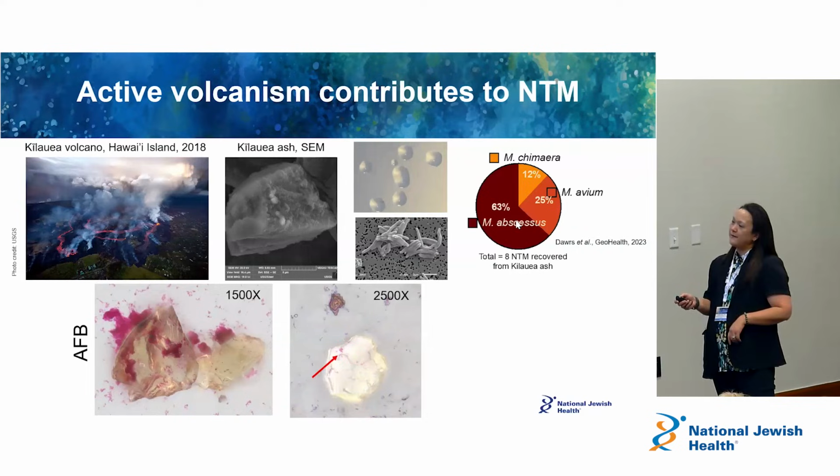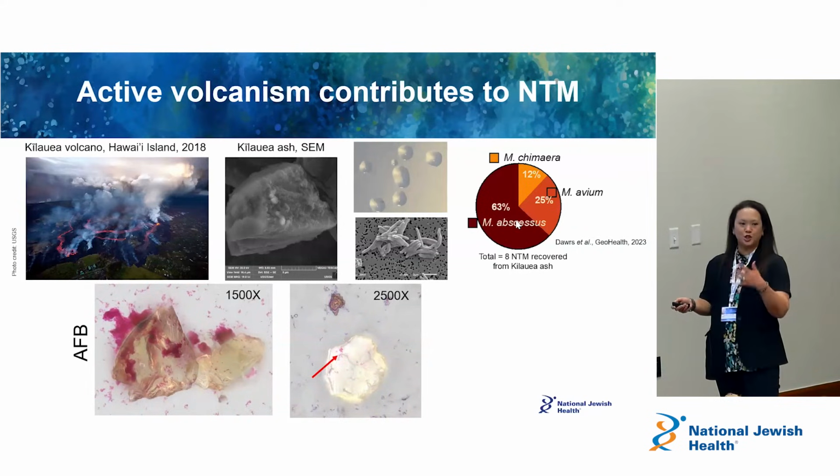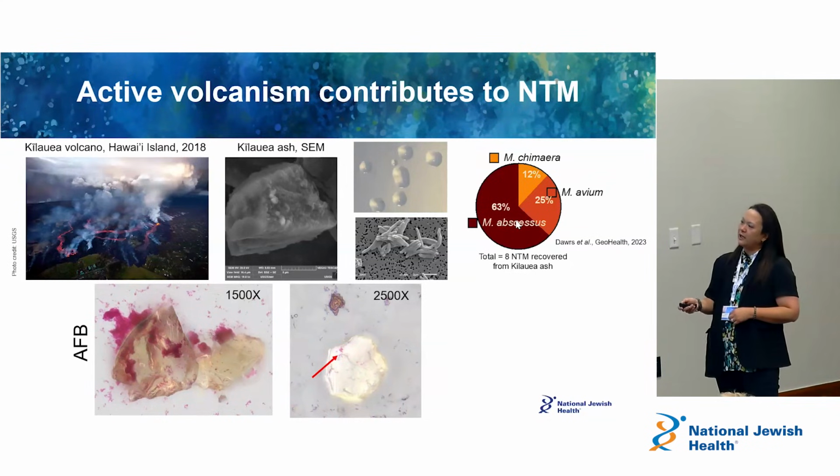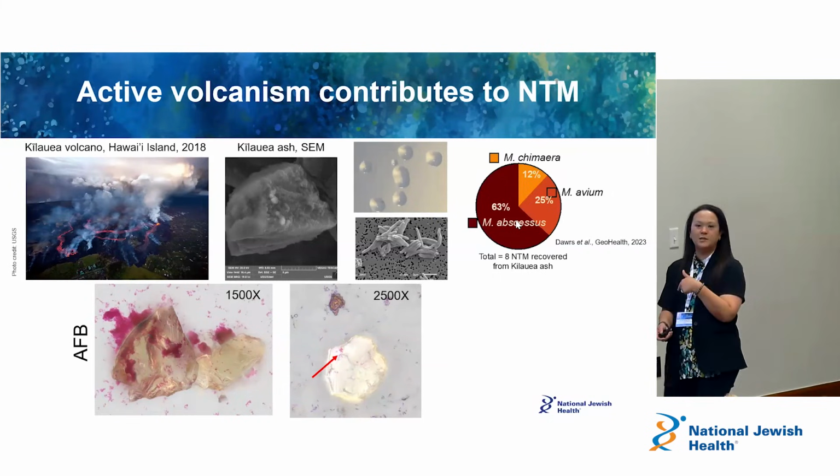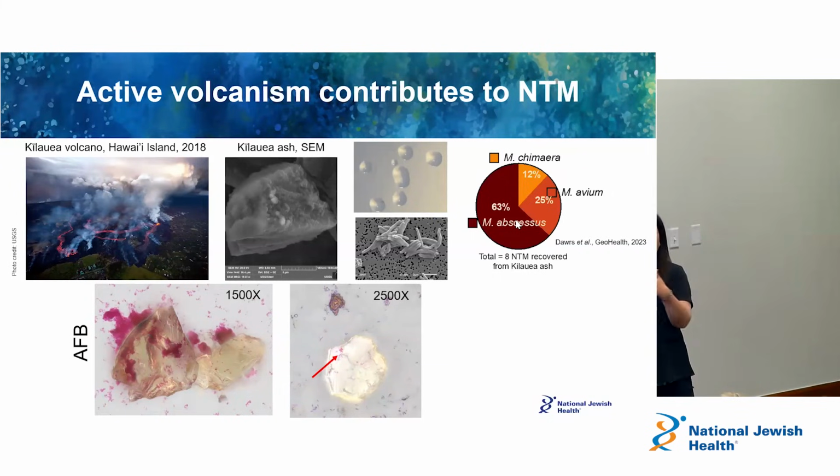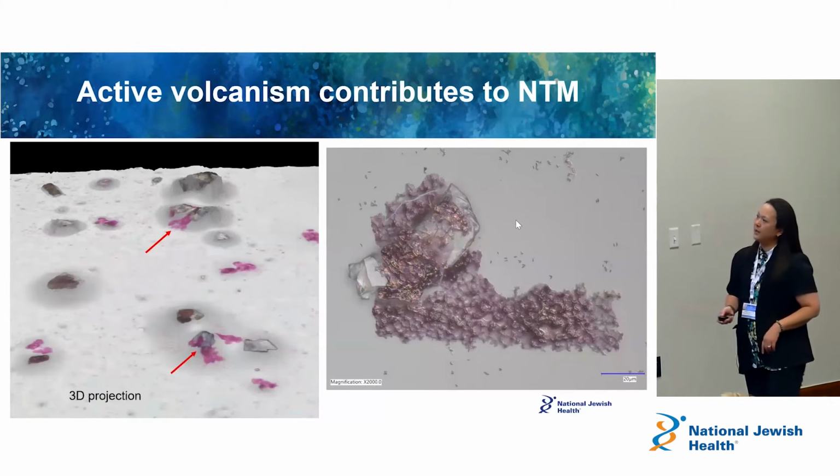And we have some very nice pictures looking at this volcanic glass, this ash, okay, that has glass in it. And so the pink areas are mycobacteria, okay? So these are images showing the bacteria binding to this volcanic ash. And this is a lab experiment, okay? This is actually not within the environment, but this is a lab experiment that we did.